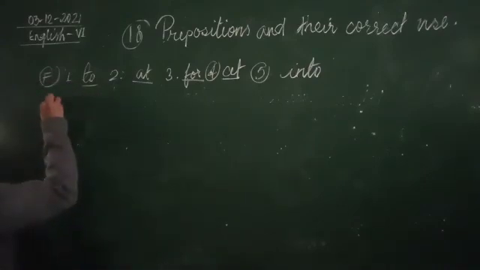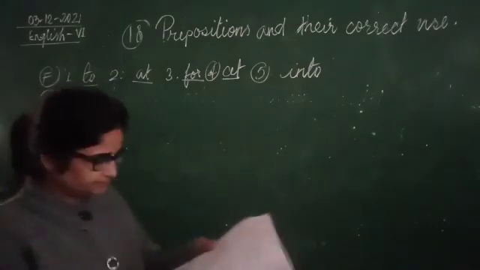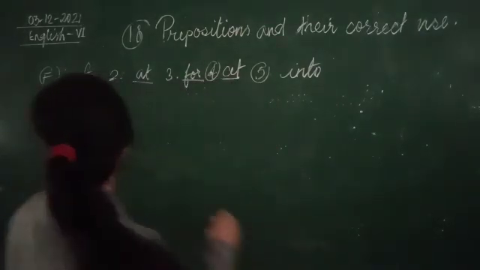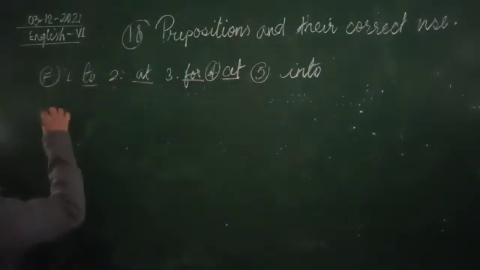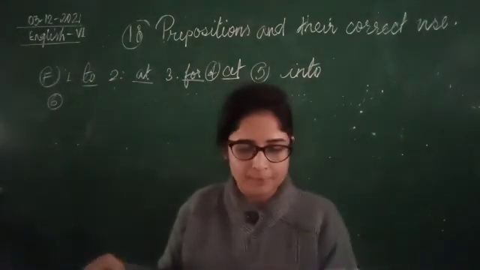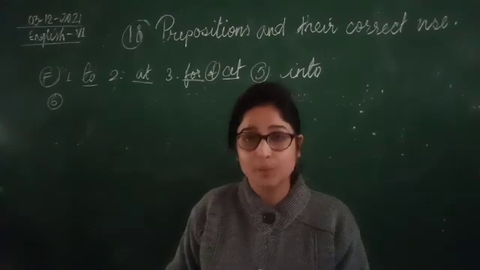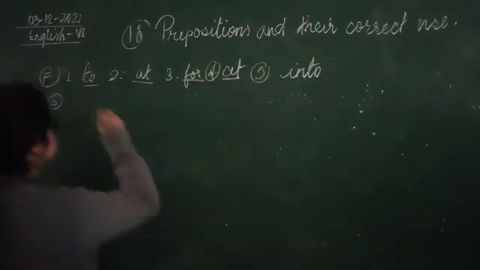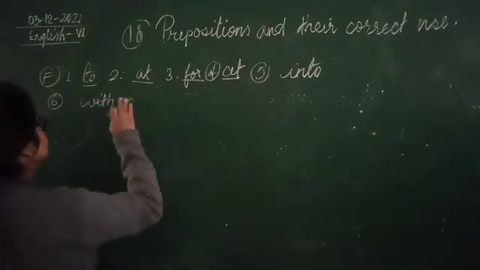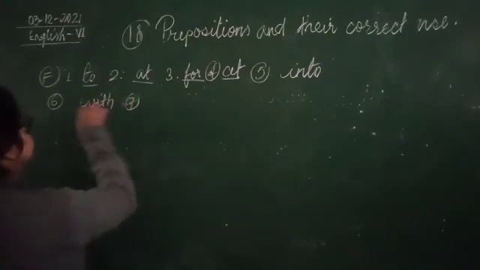Number 6 now. Puneet will have dinner with me. Number 7.